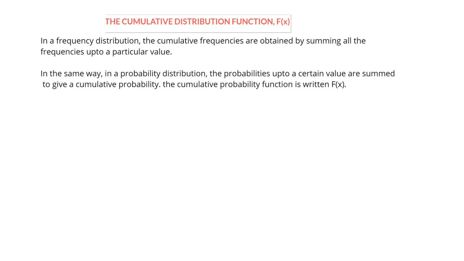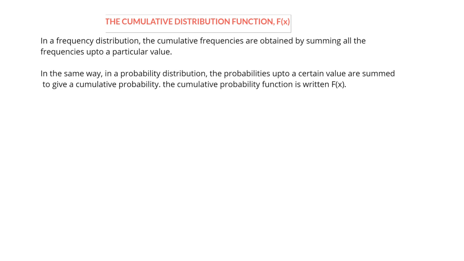Okay, so how do we picture the cumulative distribution function? We begin with the probability distribution and then proceed to the cumulative. To construct it, we apply the knowledge of cumulative frequencies, which you have covered in descriptive statistics. How do we get cumulative frequencies?